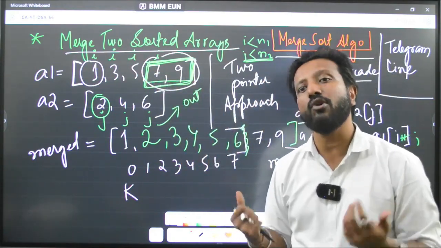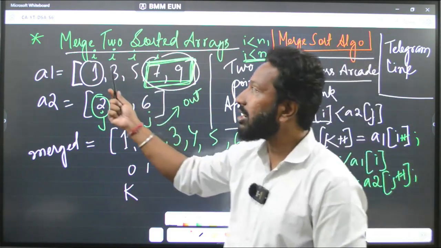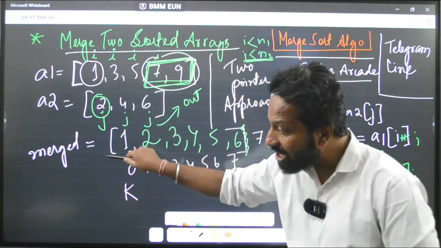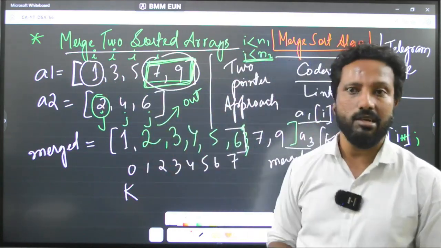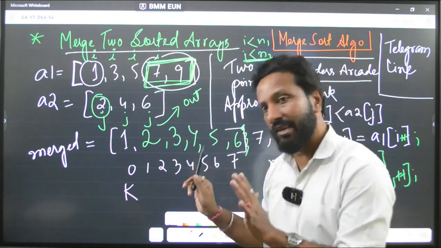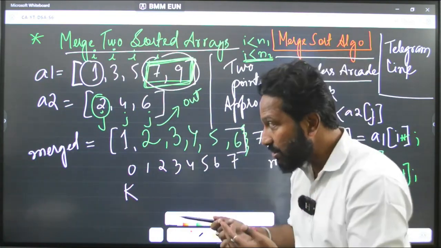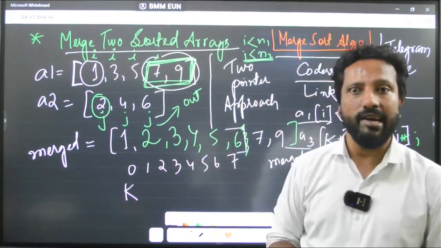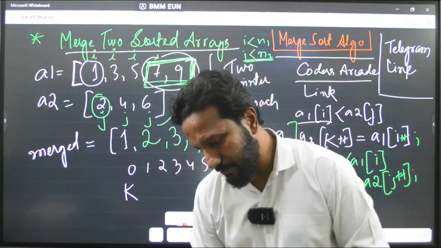This is the 2-pointer approach, where we are just updating the pointer whichever element is being stored or copied into the merged array. That is how it is working. I hope this is clear. Any doubts, you can ping me in the comment section. Now, what we will do is, we will try to write down this code in our Java IDE. Fine. So, let us do it.